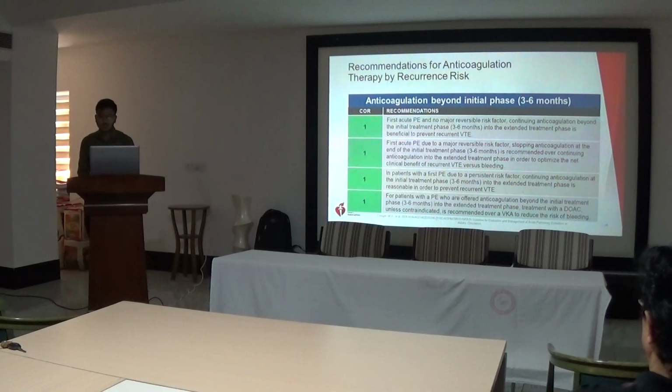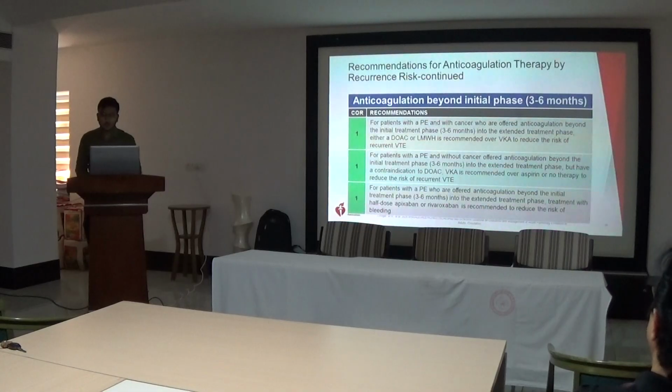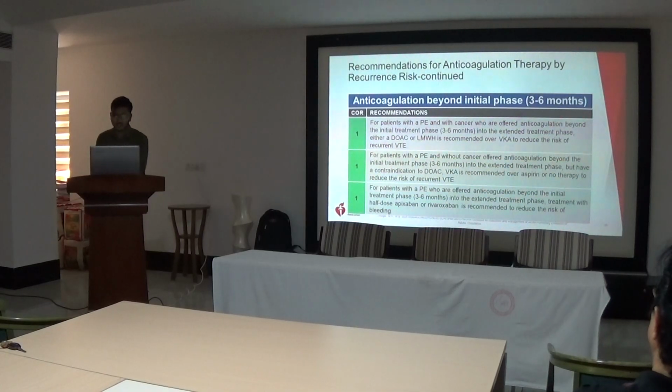And in patients with PE who are offered anticoagulation beyond the initial phase into the extended treatment phase, treatment with DOAC, unless contraindicated, is recommended over a vitamin K antagonist to reduce the risk of bleeding. So, in PE with cancer who are offered anticoagulation beyond the initial treatment phase into the extended phase, either DOAC or LMWH is recommended over vitamin K antagonist to reduce the risk of recurrent VTE.